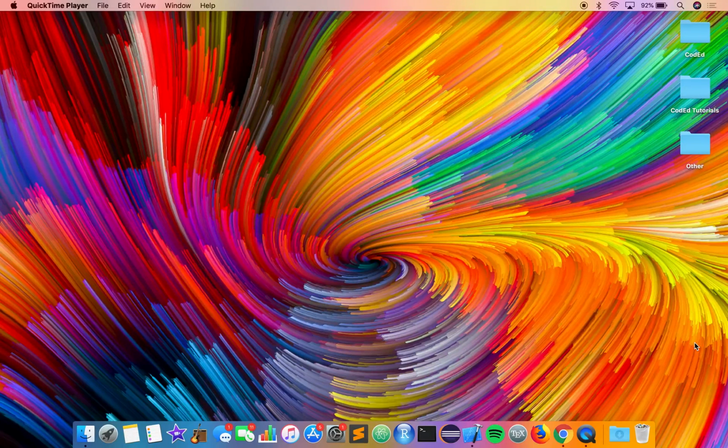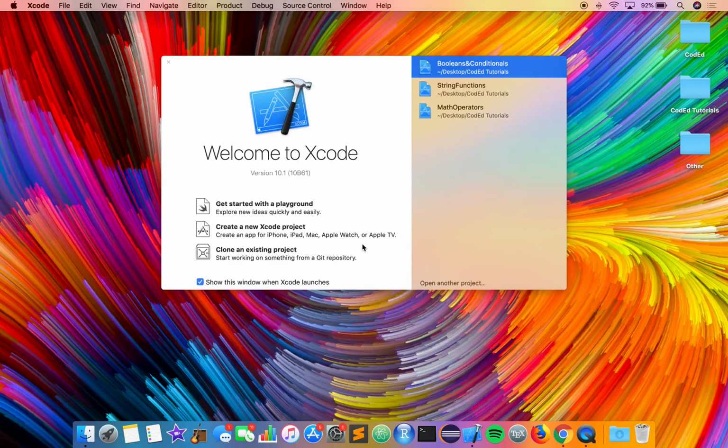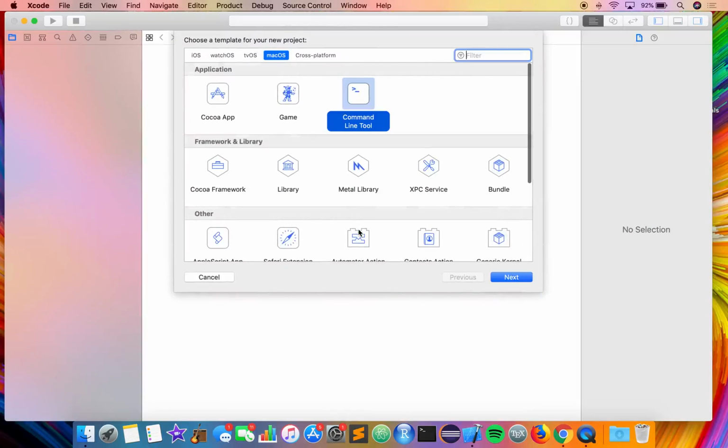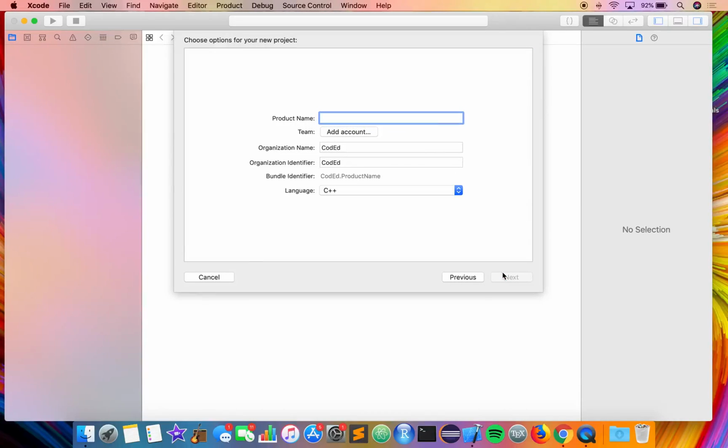Hello everyone, and welcome to the Coded C++ tutorial on if statements. Let's start out by opening up Xcode and creating a new Xcode project. Make sure Command Line Tool is selected and click Next. We will call this program if statements.